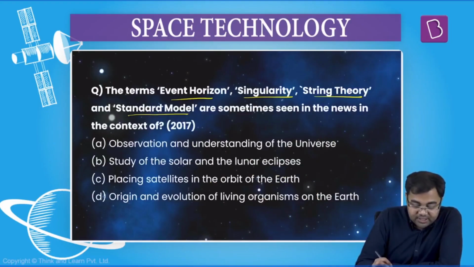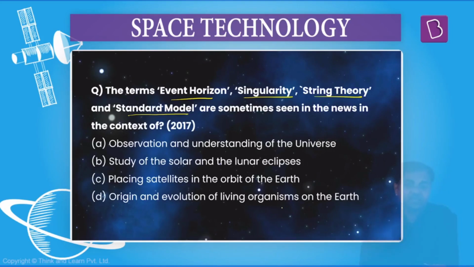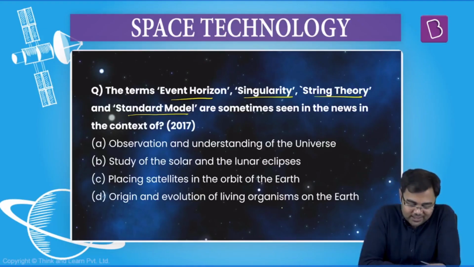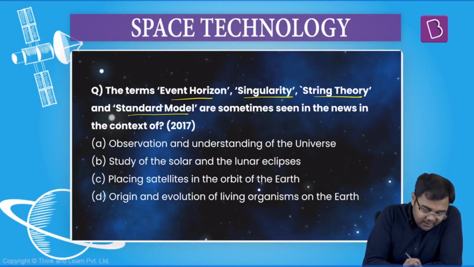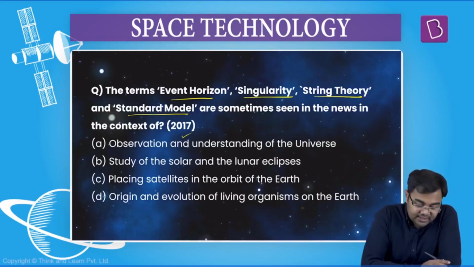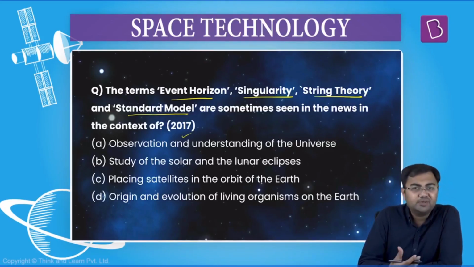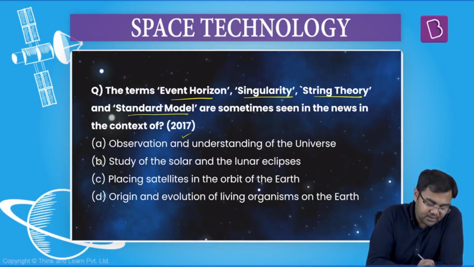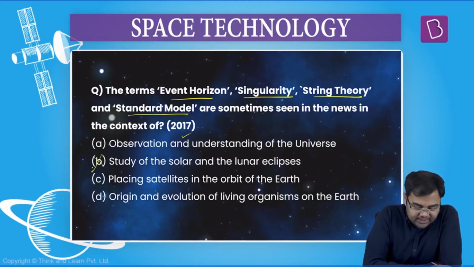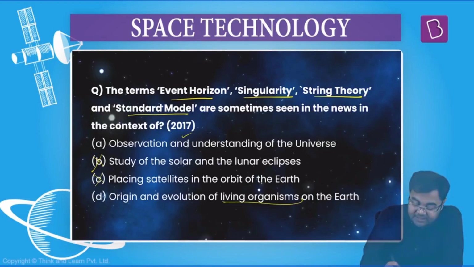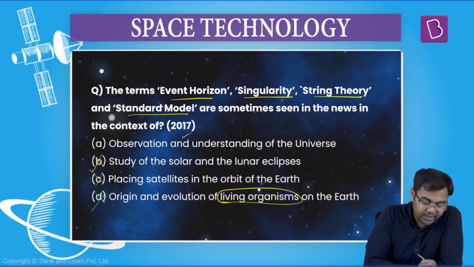You have four options: observation and understanding of the universe, study of the solar and the lunar eclipses, placing satellites in the orbit of the earth, origin and evolution of living organisms on the earth. I'm very sure that all of you know what the answer would be. Answer could be A, observation and understanding of the universe. Study of solar and the lunar eclipses? We have not talked about any of the eclipses, right? So this cannot be the answer. Placing satellites in the orbit of the earth? Not necessarily. Origin and evolution of living organisms on the earth? Even this cannot be correct.